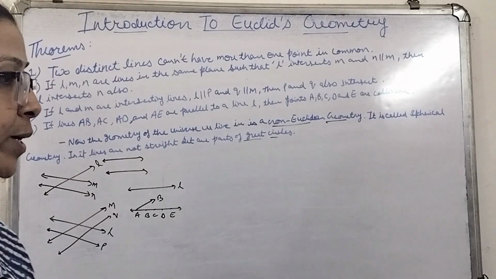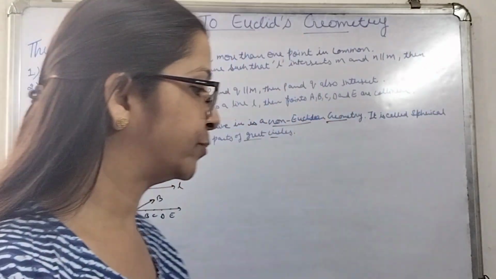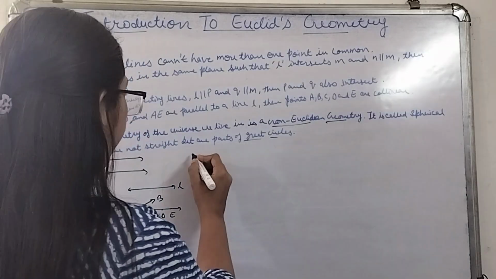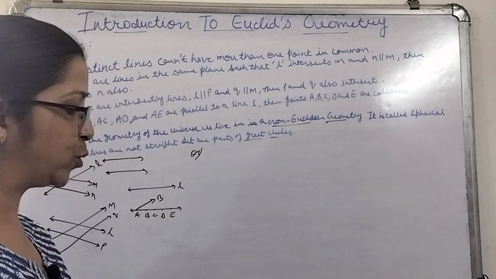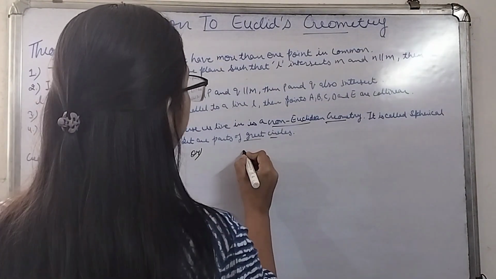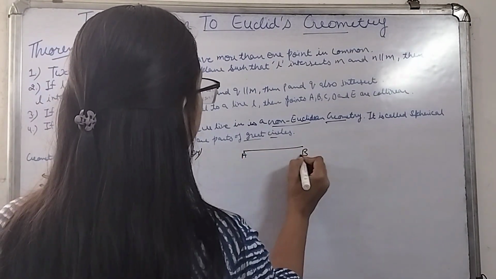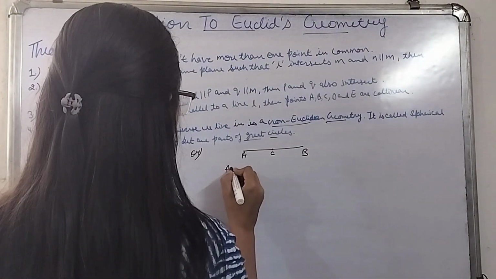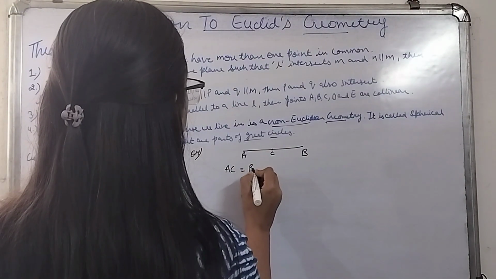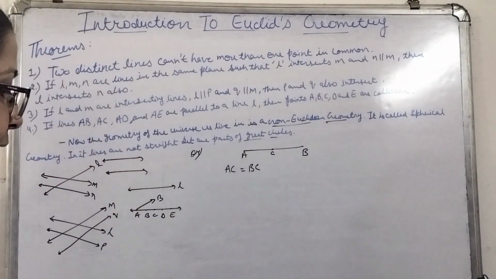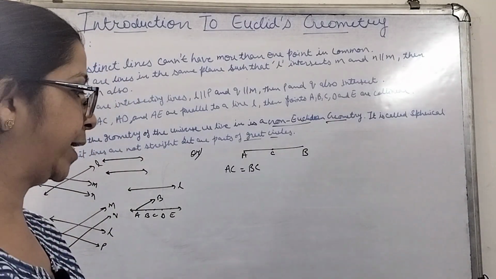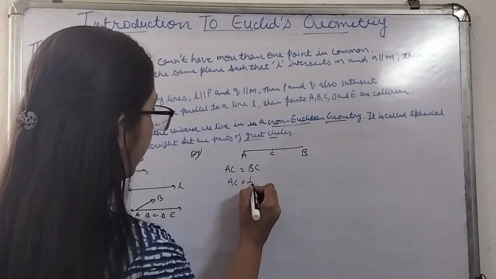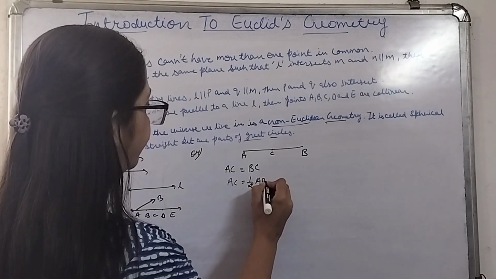Now, let's see some of the questions from Exercise 5.1. Question number 4. If a point C lies between two points A and B, such that AC is equal to BC, then prove that AC is equal to half of AB.